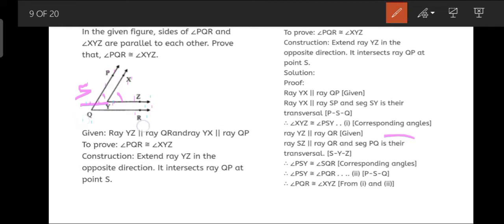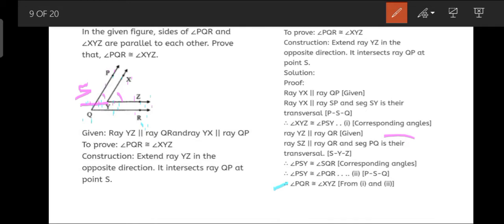SZ is parallel to QR because S dash Y dash Z. So further, angle PSY is congruent to angle SQR, because of corresponding angles.